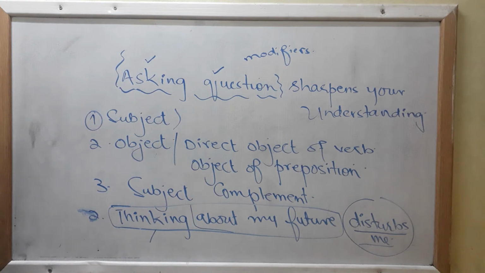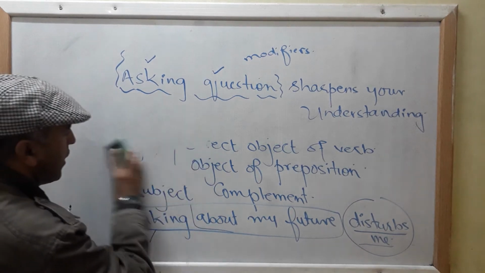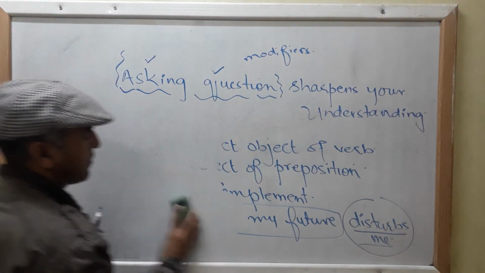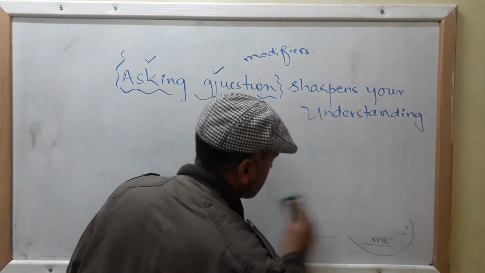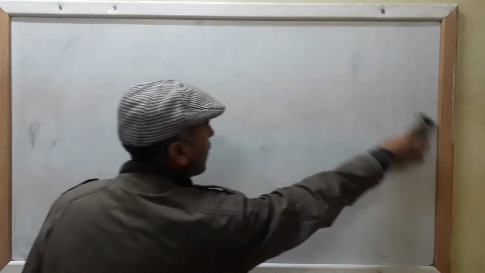Let me proceed to how a gerund phrase works as an object of a sentence. Clear? Let me tell you an example. It's very easy to find out.